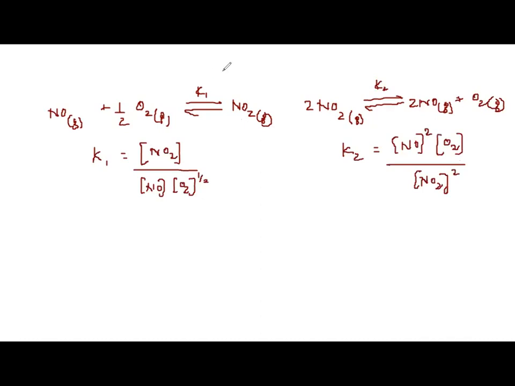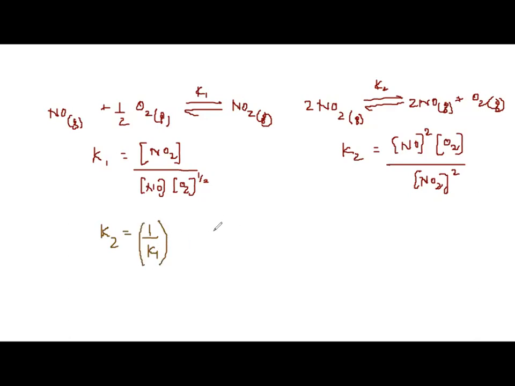Just observe properly. This is the first reaction, and they have reversed it. K2 is the reverse, therefore I will write 1 by K1.